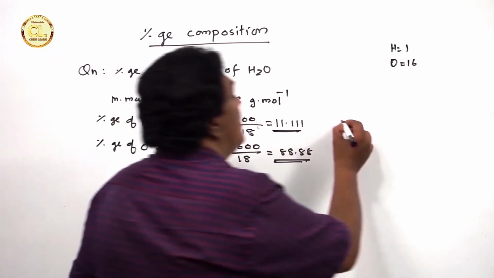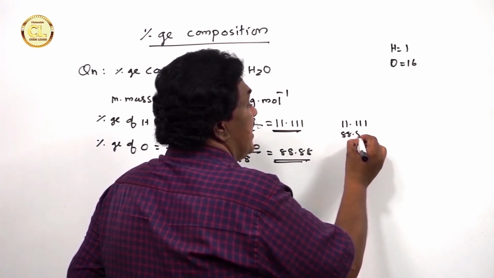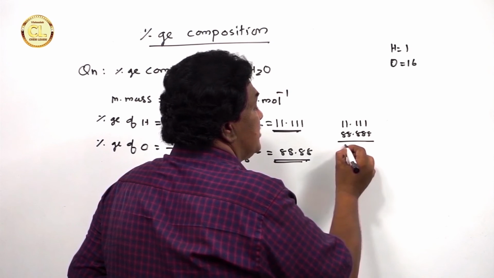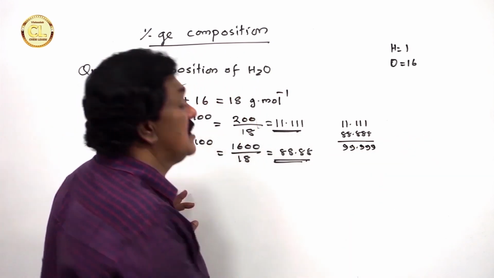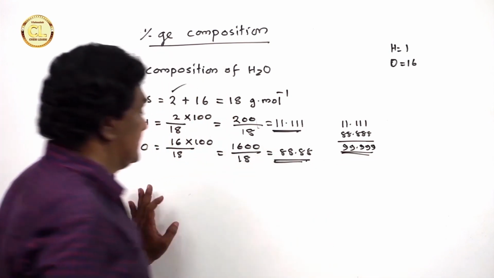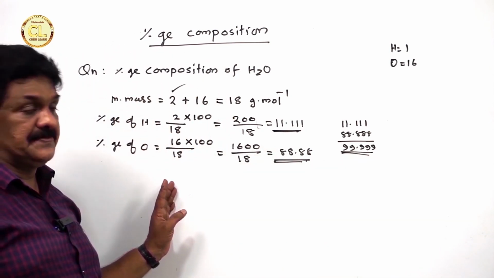The sum of these percentages must be equal to 100. Let us check. 11.111 and 88.888, we get 99.999, which can be rounded off to 100. That's the percentage composition of water.